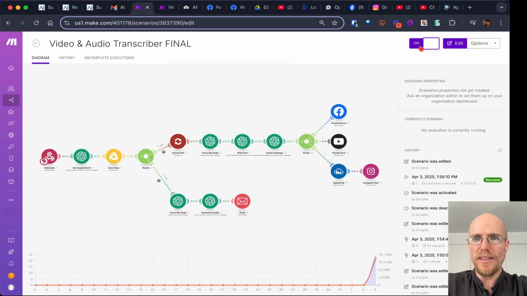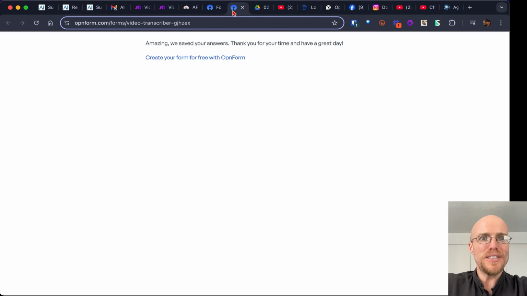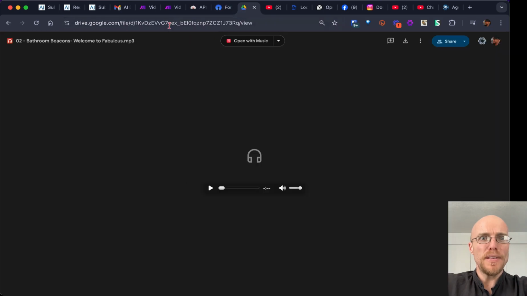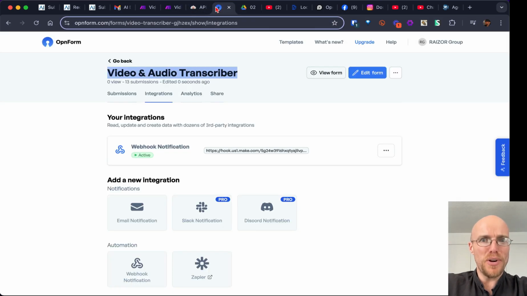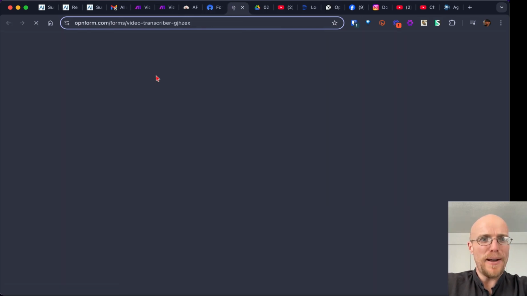It's on, even though we had the error, it turned it off. I turned it back on. I deleted the error data. And now we're going to go and do this one more time. Take the audio. This is going to be so fun if it worked because I didn't test it. But I really hope it does because it's going to be ridiculous.